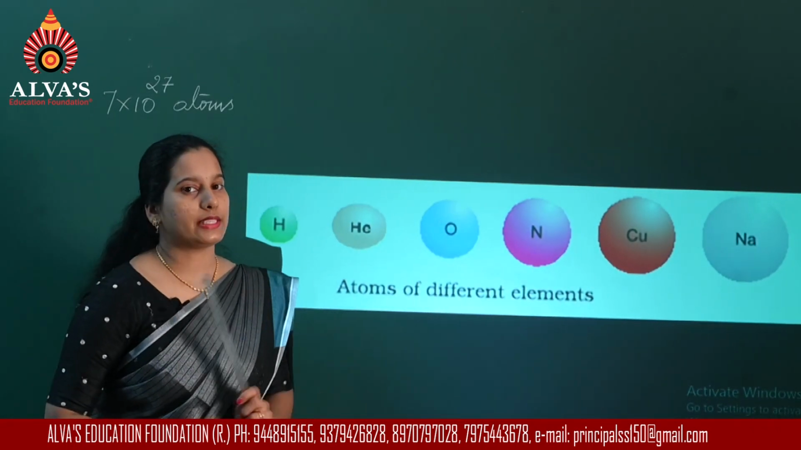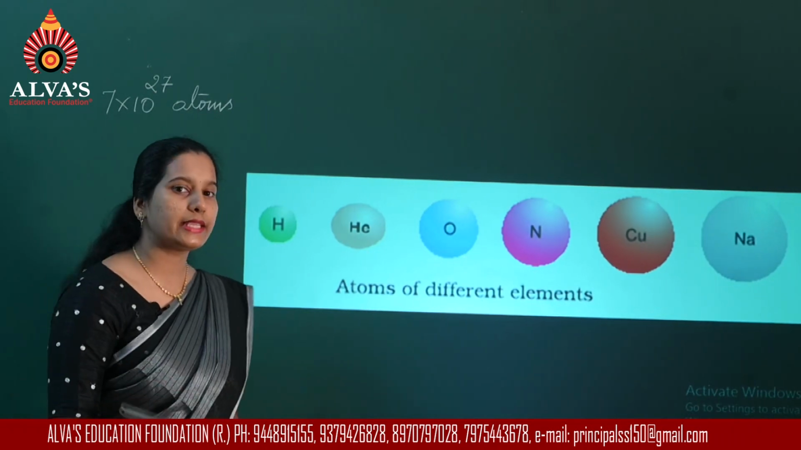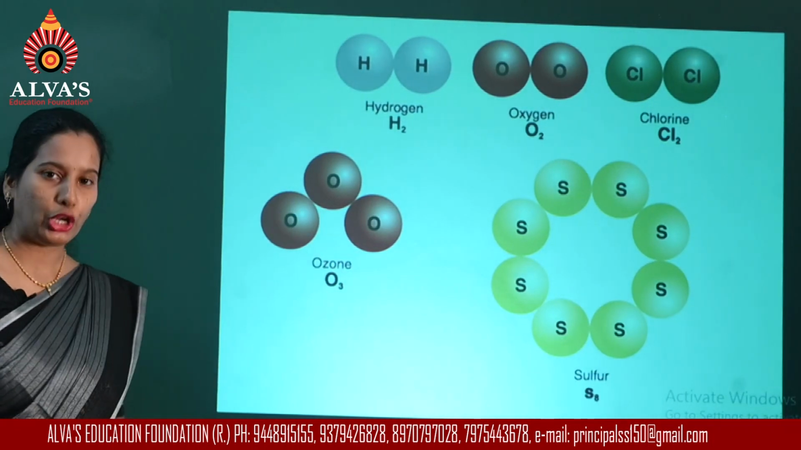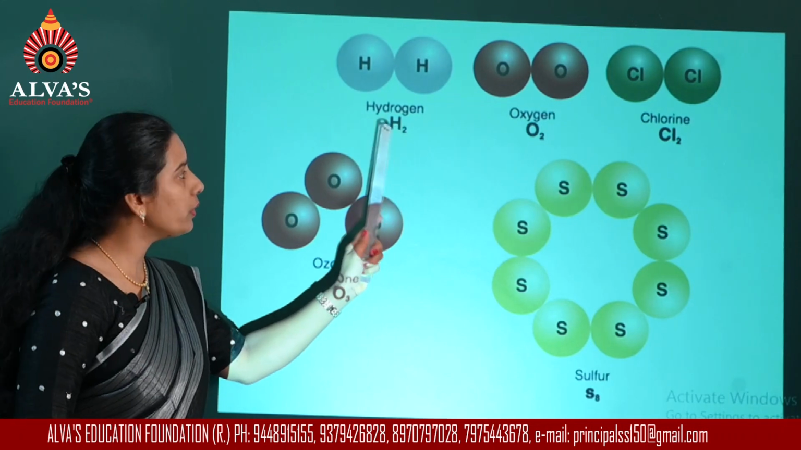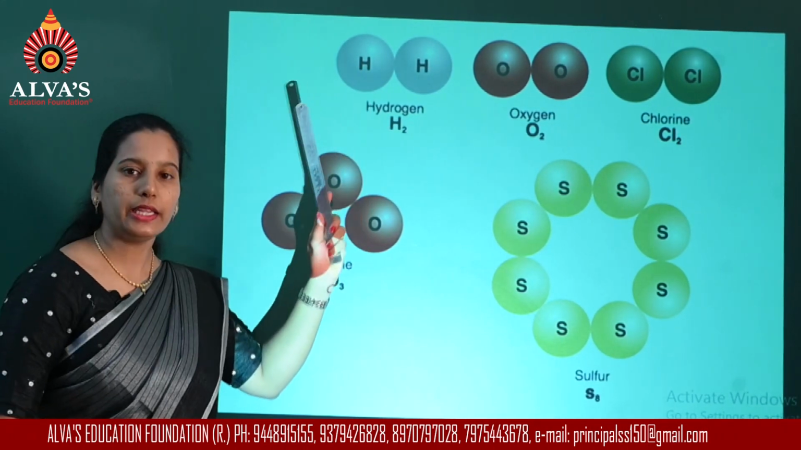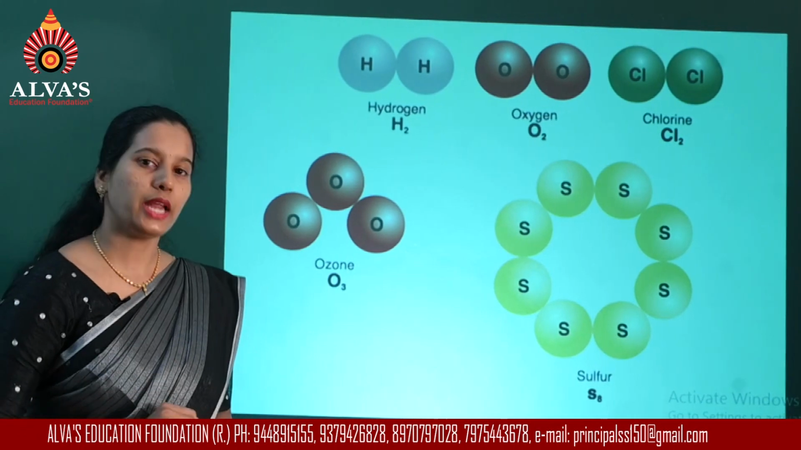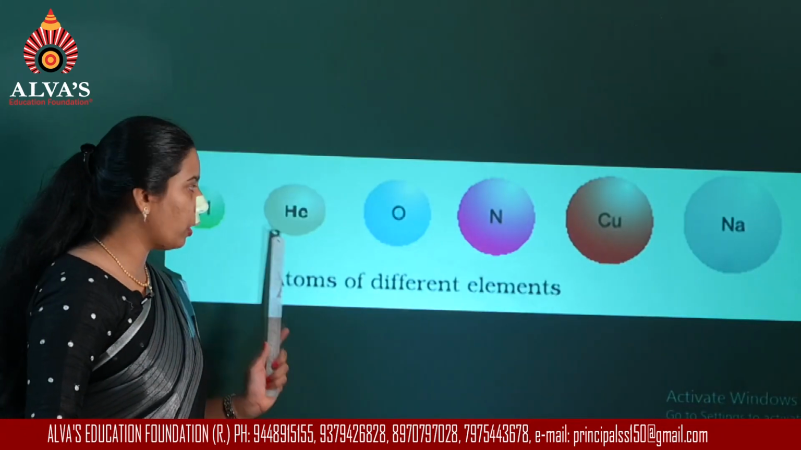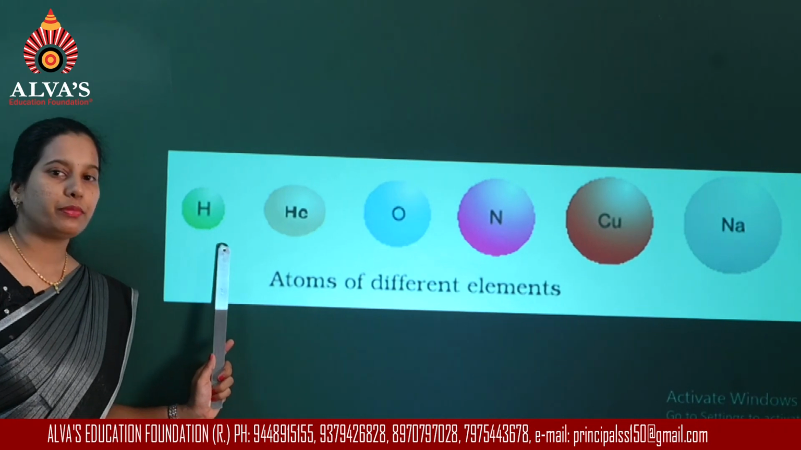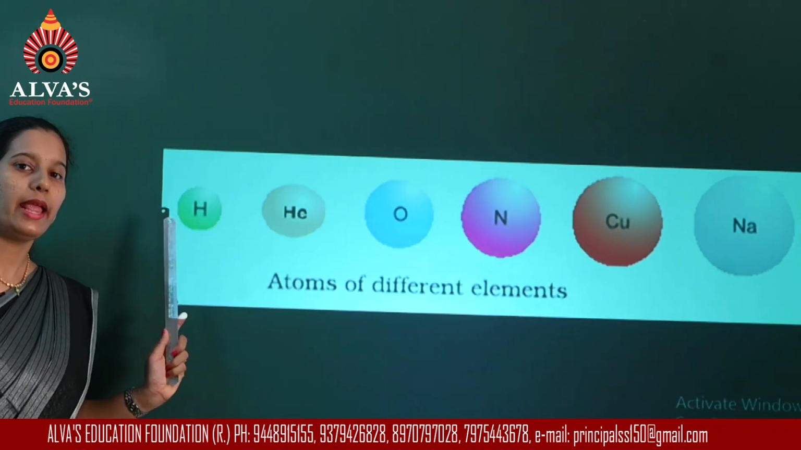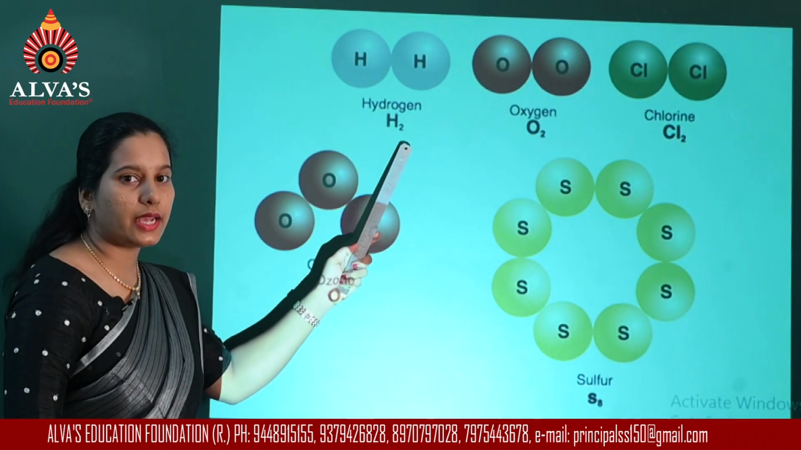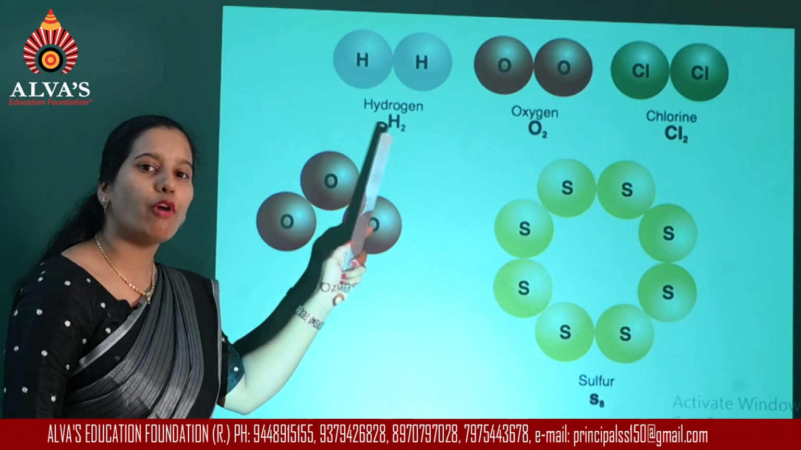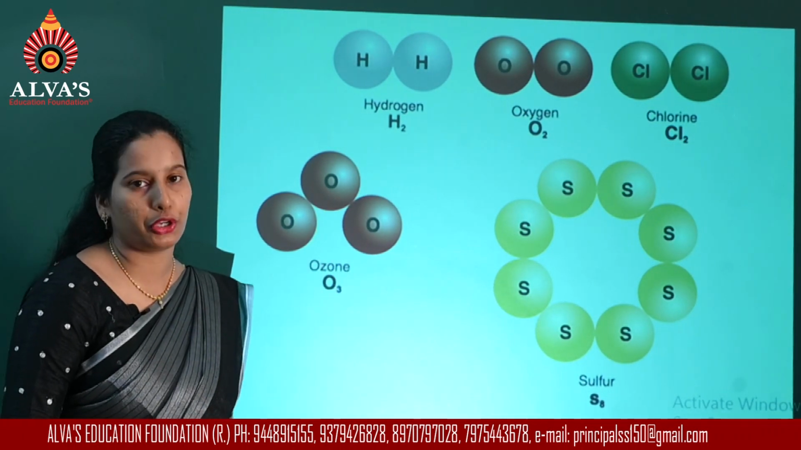Regarding the symbols, we will study later. I will give you some examples for the molecules. Coming to the examples of molecules, here you can see the hydrogen molecule. How is it formed? It is formed by the combination of two hydrogen atoms. In the previous slide, you have seen the hydrogen atom is represented with the symbol H. Now, the hydrogen molecule is represented as H2. So, this is called the formula of the hydrogen molecule.